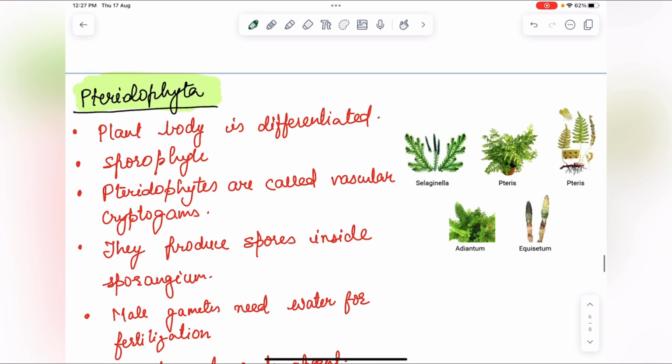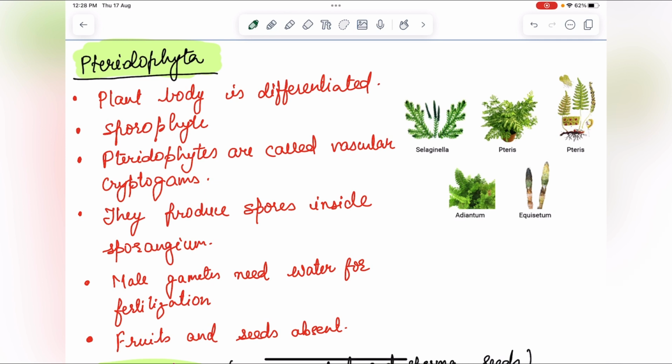Next is pteridophyta. The plant body is differentiated into root, shoot and leaves. You can see this: it is differentiated into shoot like this, roots, and these are the leaves. Next point is they are sporophyte. The main plant body is sporophyte, a diploid spore forming plant